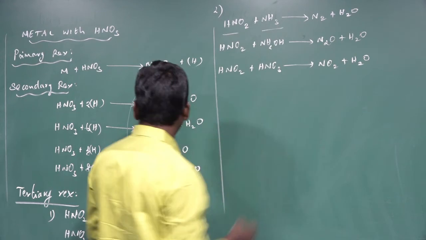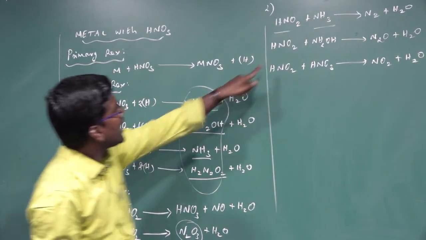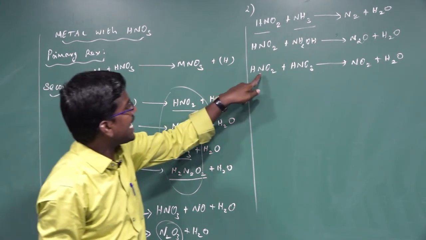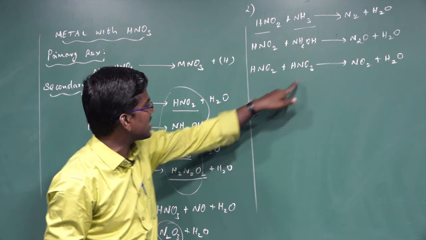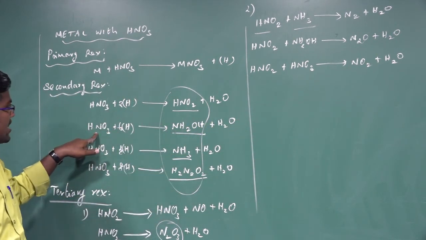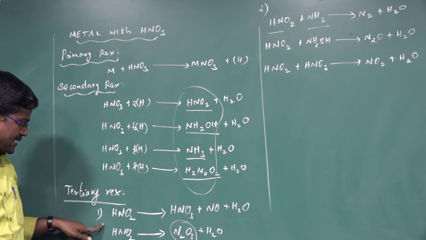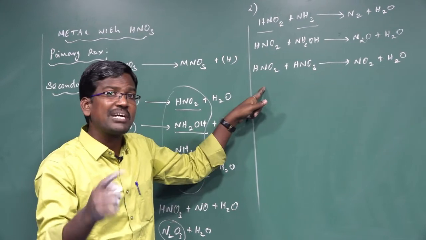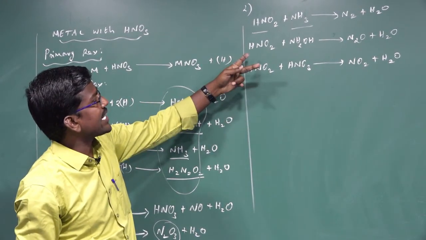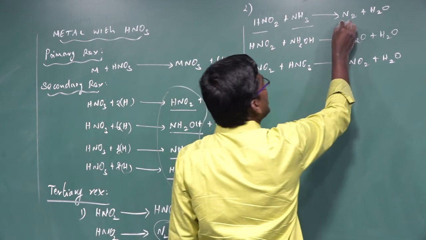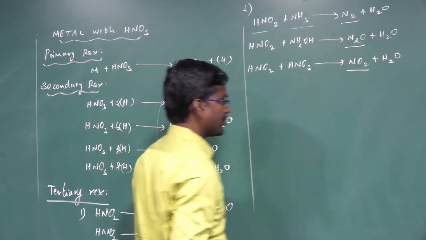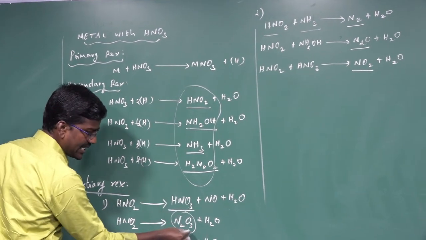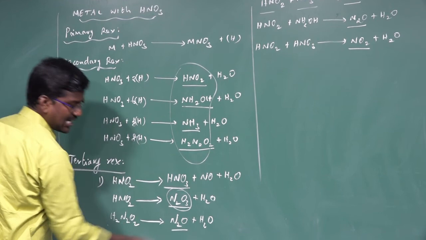Nitrous acid and ammonia are secondary products. Nitrous acid and hydroxylamine are secondary products. Nitrous acid and nitric acid are also secondary products. So this reaction is a decomposition of secondary products, and this other reaction is a reaction between the secondary products. The reaction between the secondary products gives new compounds of nitrogen, nitrous oxide and nitrogen dioxide. Decomposition of the secondary products gives nitric acid, nitrogen sesquioxide and nitrous oxide.